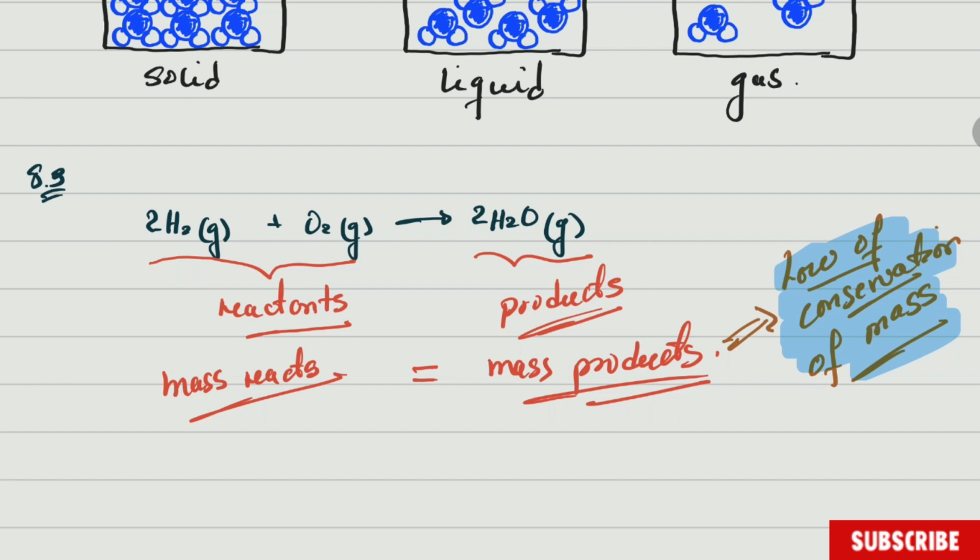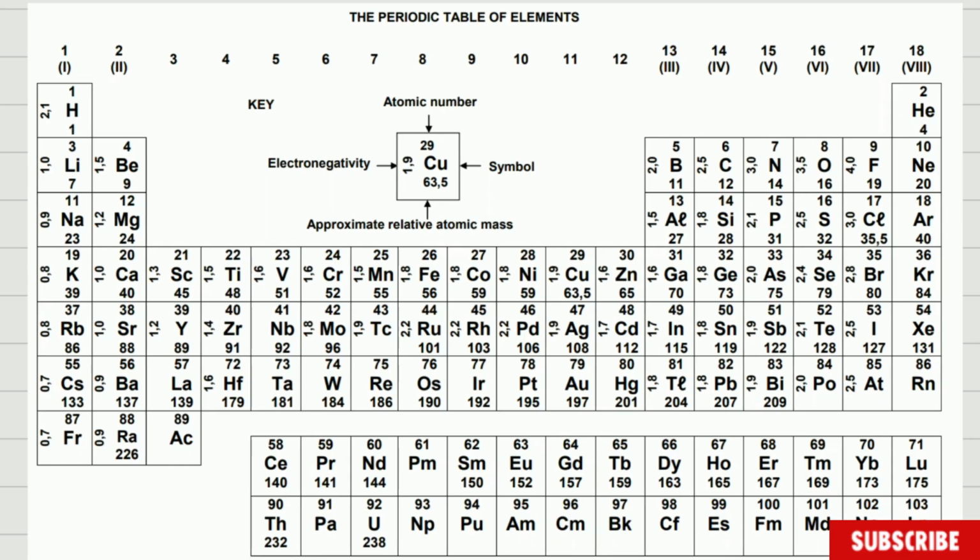Now, how do we do this? We're going to go to the periodic table, and we are going to find the mass of every element that is here. Now, here we are in the periodic table. The atoms involved are hydrogen. Here is hydrogen. We're going to mark the atoms we are involving, and oxygen. Those are the only atoms involved in this chemical reaction.